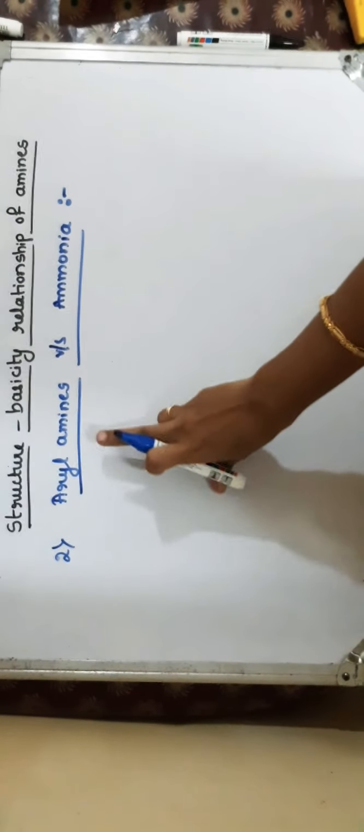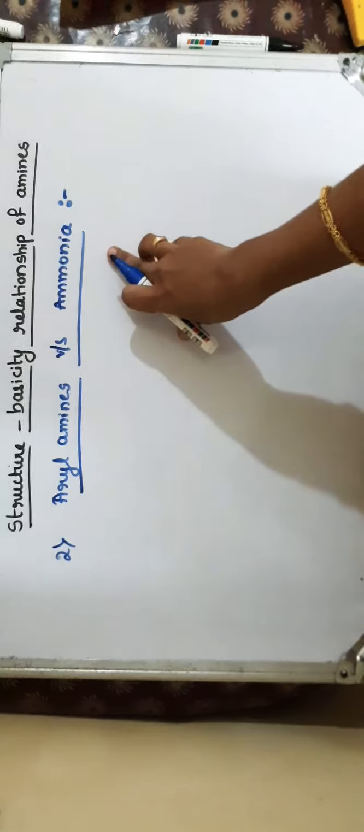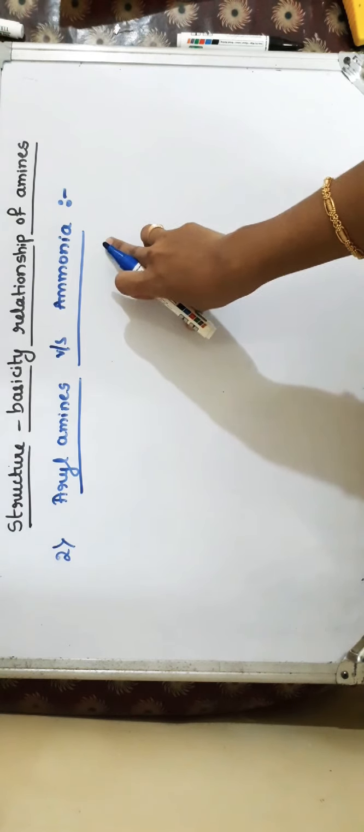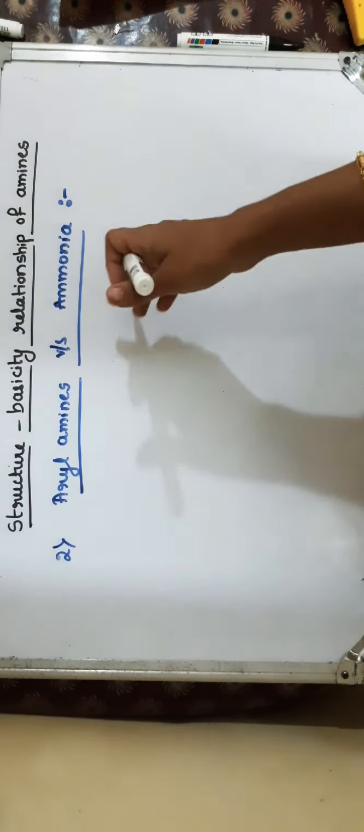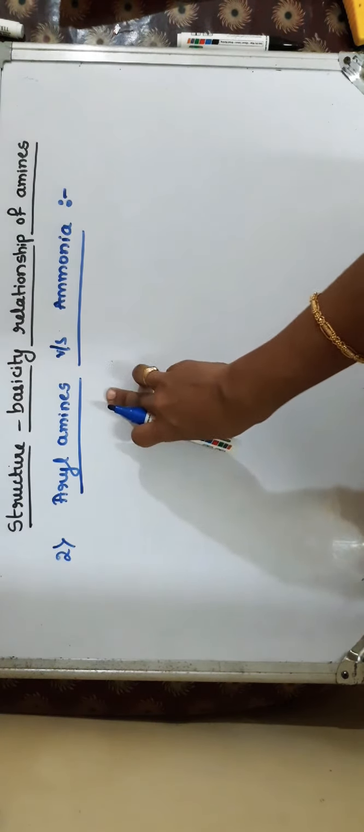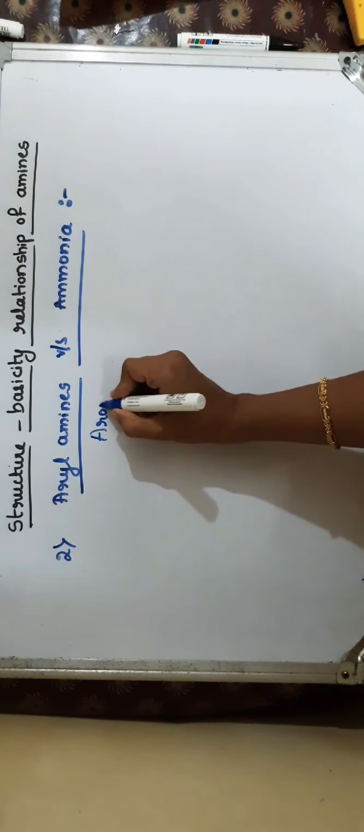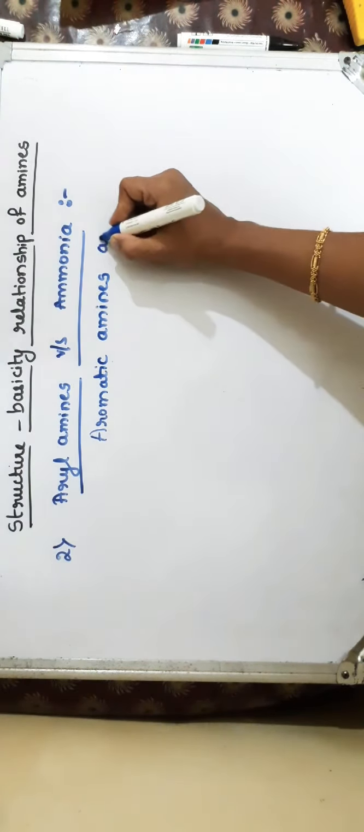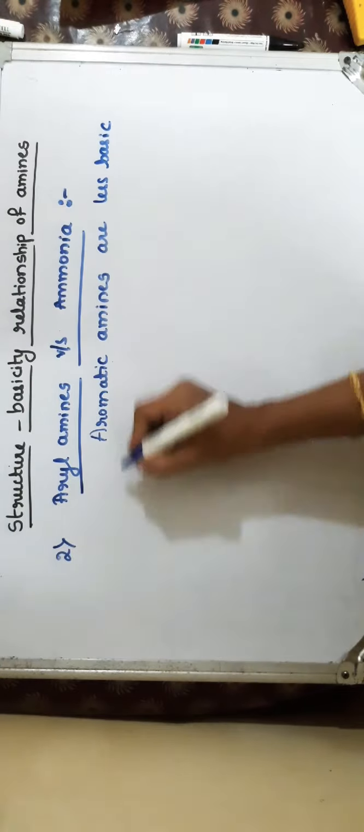The second comparison is between aryl amines and ammonia. From the pKb value, it is known that aryl amines are far less basic than ammonia, as ammonia has a pKb value of 4.75, whereas aryl amines have a pKb value around 8.9 or more than 9, as we have seen. So from the pKb values, it is known that aromatic amines are far less basic or weaker bases than